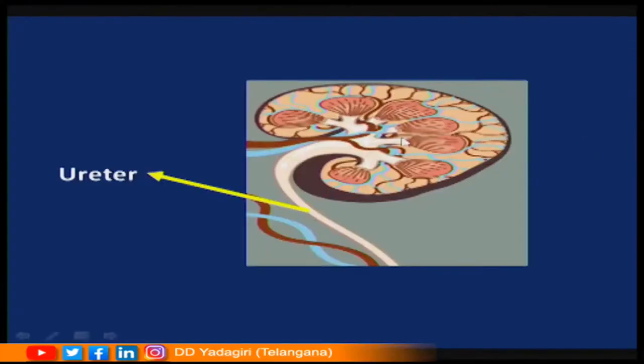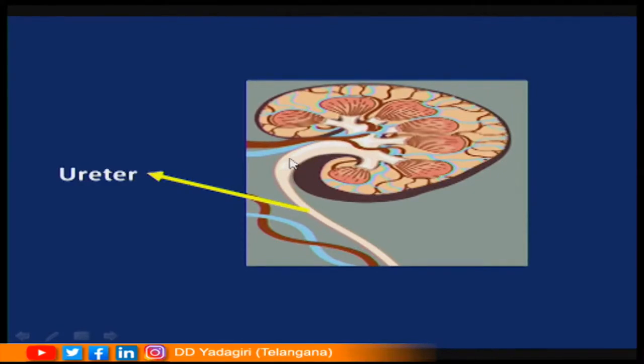Now, after knowing the internal structure of the kidney and of the nephron, and the formation of urine, let us proceed to the excretory system. After the kidneys, the structures attached to the kidneys are a pair of ureters. In this picture you see the ureter. A pair of ureters are present, one ureter originating from each kidney.